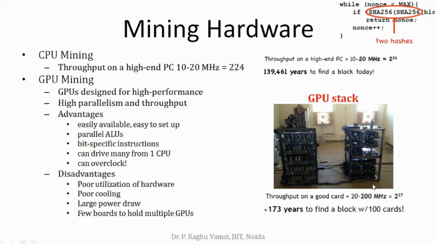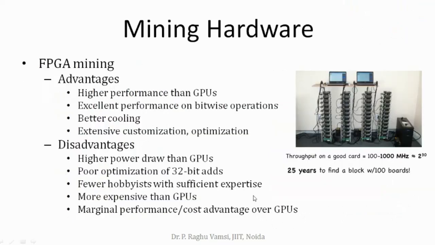So even though you use a GPU stack, a very good GPU card will run at 20 to 200 megahertz, that is 2 power 27. Anyhow, it will take around 173 years to find a block in the current scenario. That is the reason we move on to the mining hardware, FPGAs, field programmable gate arrays, in around 2013, 14.